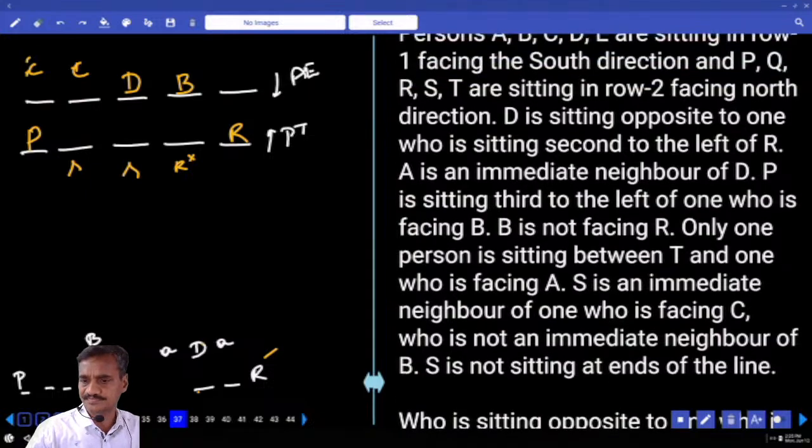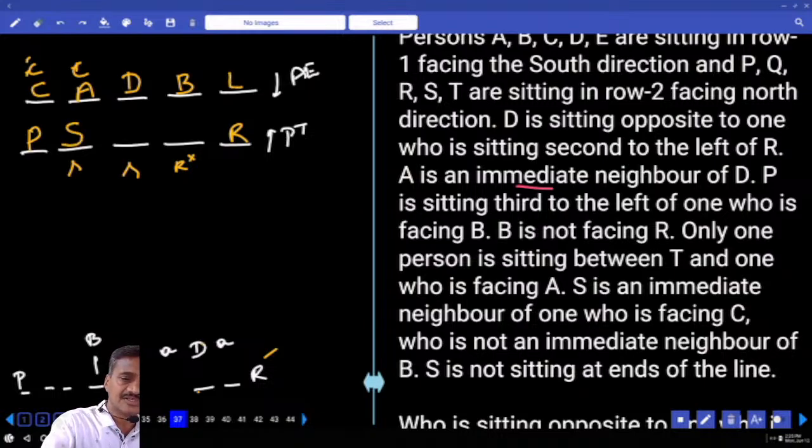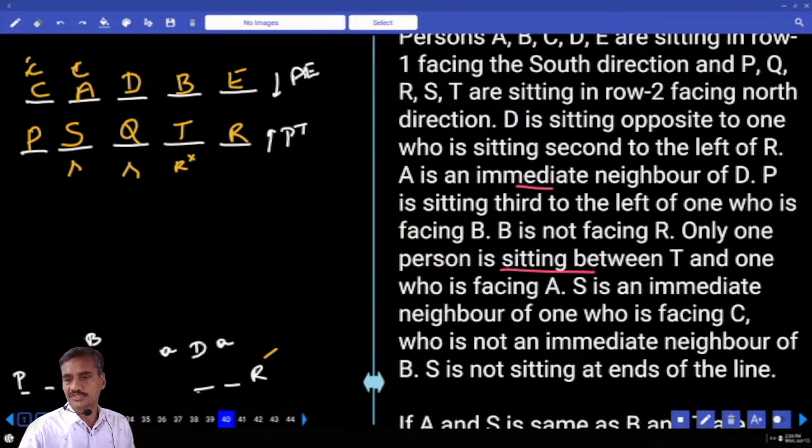And next one. A is an immediate neighbor of D. As A is an immediate neighbor of D, A must be here. Now if A is here, C must be here. Now if C is here, S is here. And A, B, C, D, E is the person left over. Isn't it? Then now we are left with two more persons. So all those, P and only one person between T and the one who is facing A. Facing A, S and T, there is exactly one. If T is here, the left over Q will be here. Then now this is about 37 to 40. Done with this?